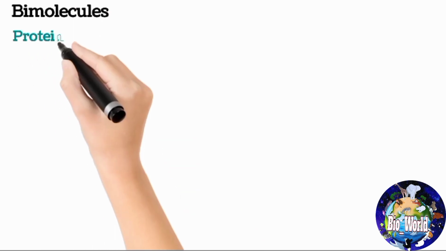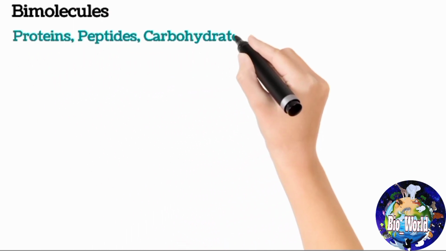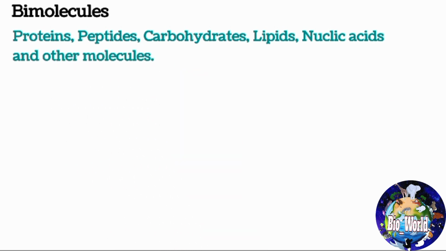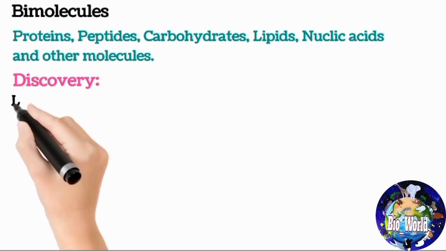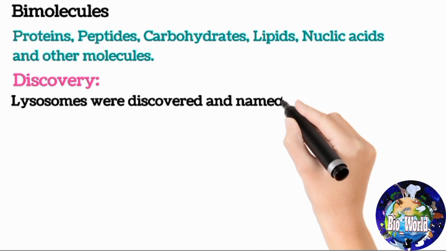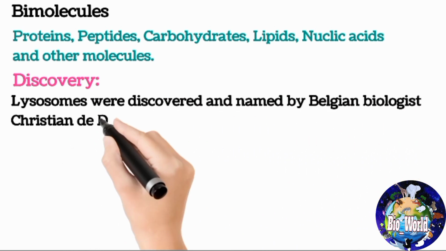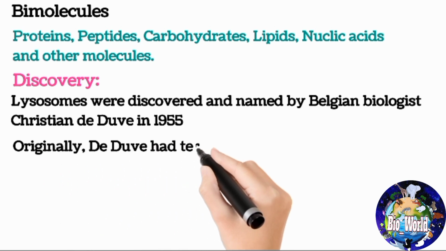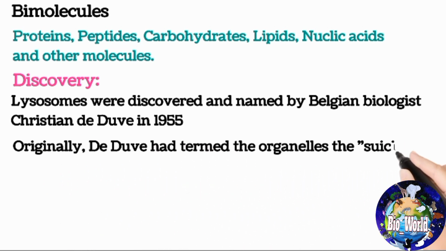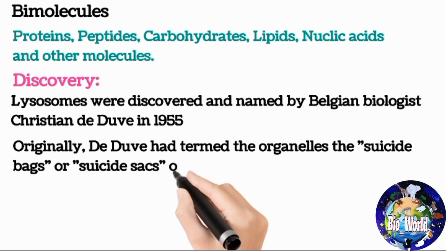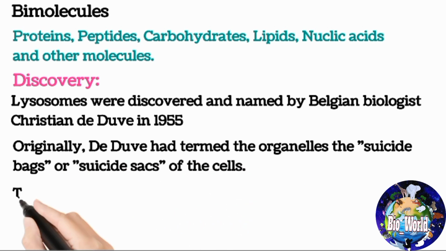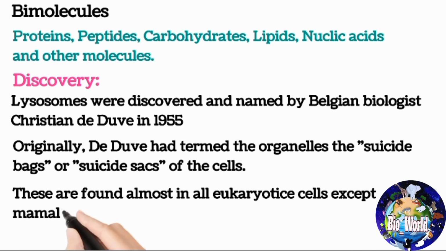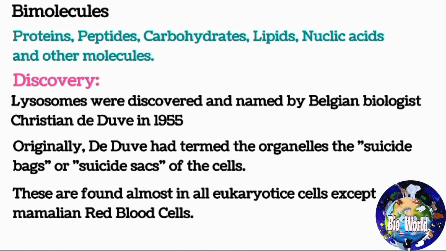Biomolecules may be proteins, peptides, carbohydrates, lipids, nucleic acids and other molecules. Discovery. Lysosomes were discovered and named by Belgian biologist Christian de Duve in 1955. Originally, de Duve had termed the organelles the suicide bags or suicide sacs of the cells. These are found in almost all eukaryotic cells except mammalian red blood cells.